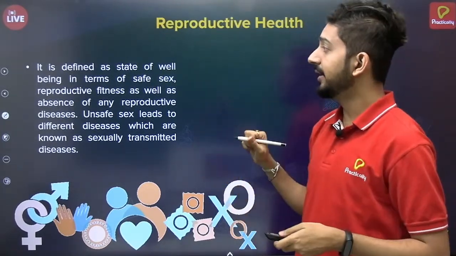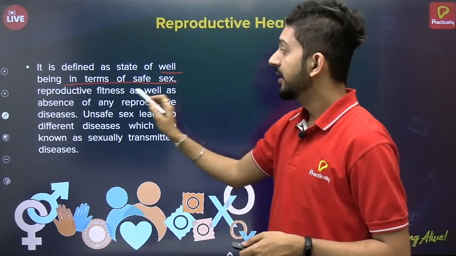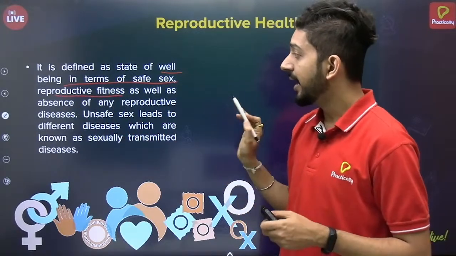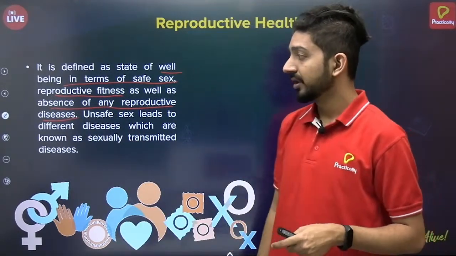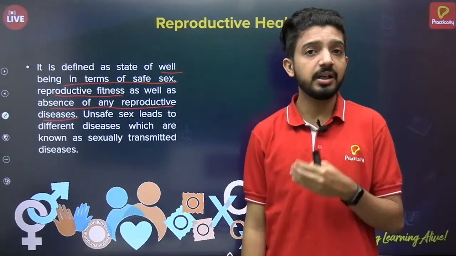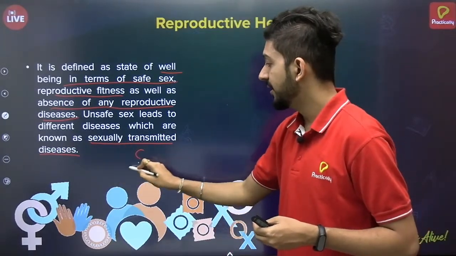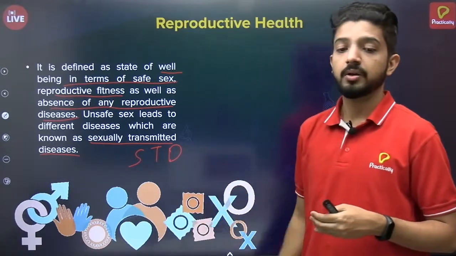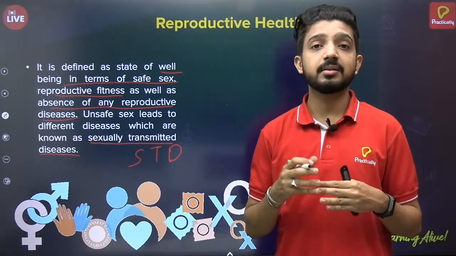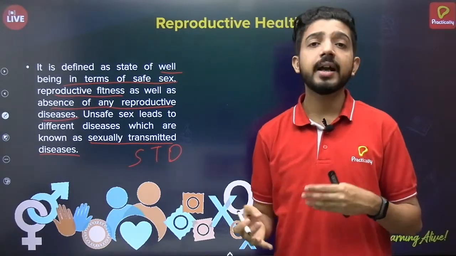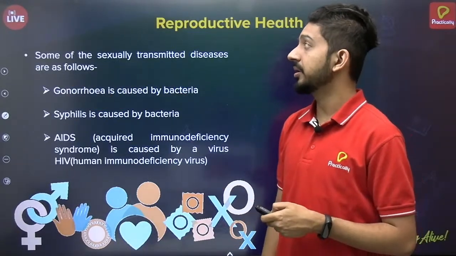So reproductive health is defined as a state of well-being in terms of safe sex, reproductive fitness, and absence of any reproductive diseases. Okay, so mainly the diseases associated with the reproductive system are called sexually transmitted diseases, also known as STDs. So we need to know about it, since this is also part of awareness and also a part of our syllabus, obviously. So let's discuss something about it.